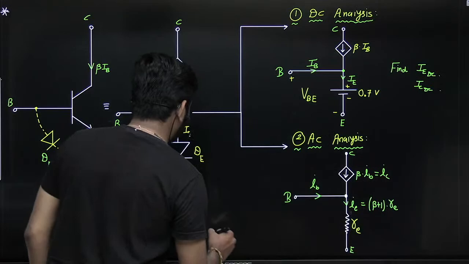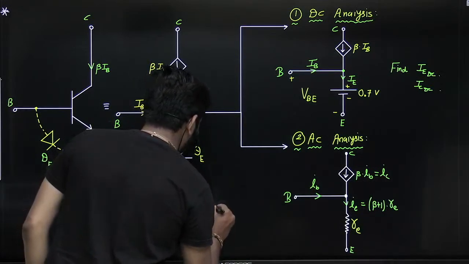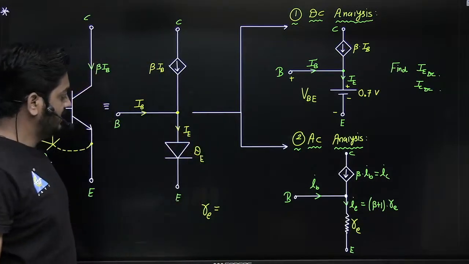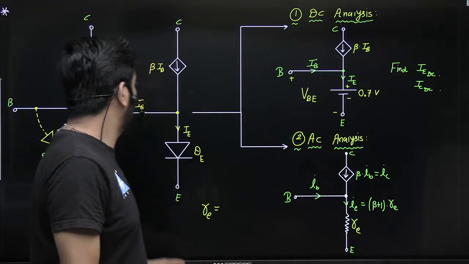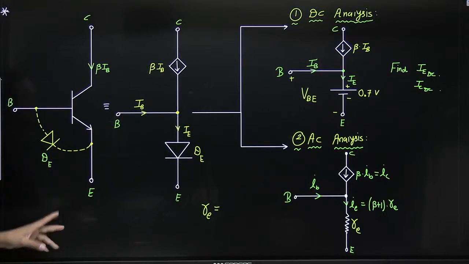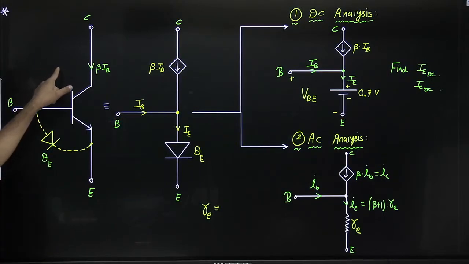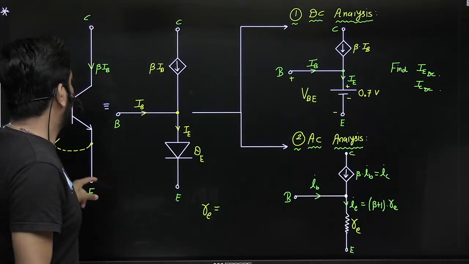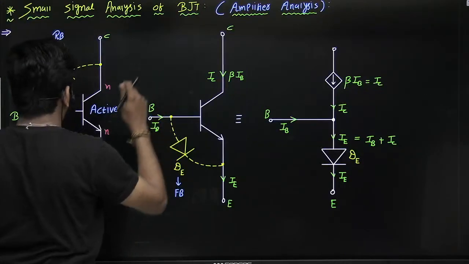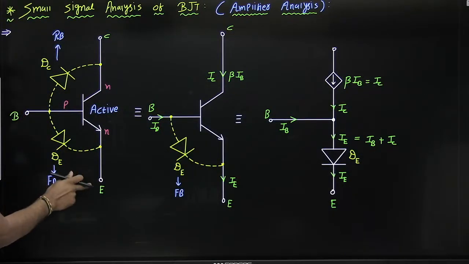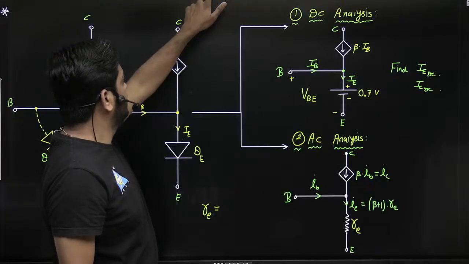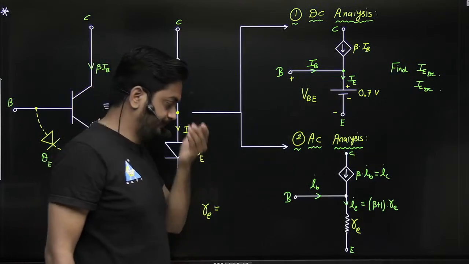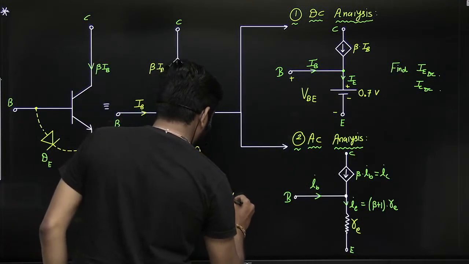So small re is equal to what? The dynamic resistance offered by this diode, guys. Now eta, we will consider eta 1. Why eta 1? Because this is a multi-diode circuit. Here one diode and here one diode. You can see there is a PN junction diode between base and emitter, and there is a PN junction diode between base and collector. So we can say this is a multi-diode circuit. That's why we will consider eta equal to 1.